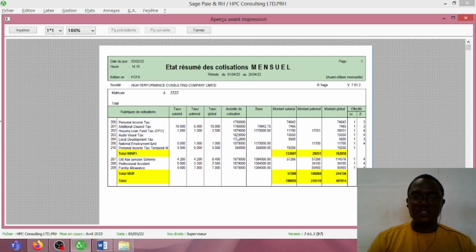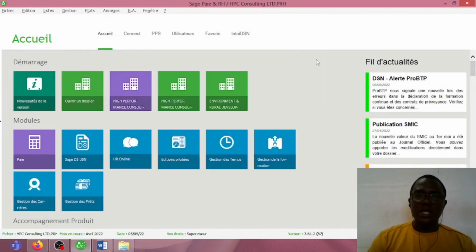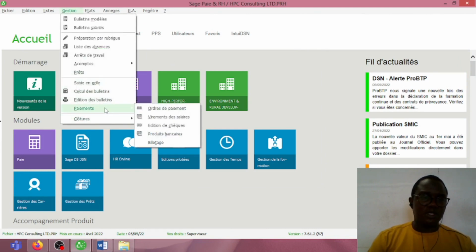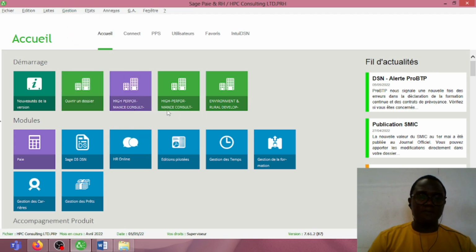So this is actually a statement to show us the total amount of money that we will pay to the tax office and also to the CMPS. Now, let's see how we can use the software to print a payment order that we hand over to the cashier or send to the bank that they can use to pay salaries. So we'll click here and take the option payment order.